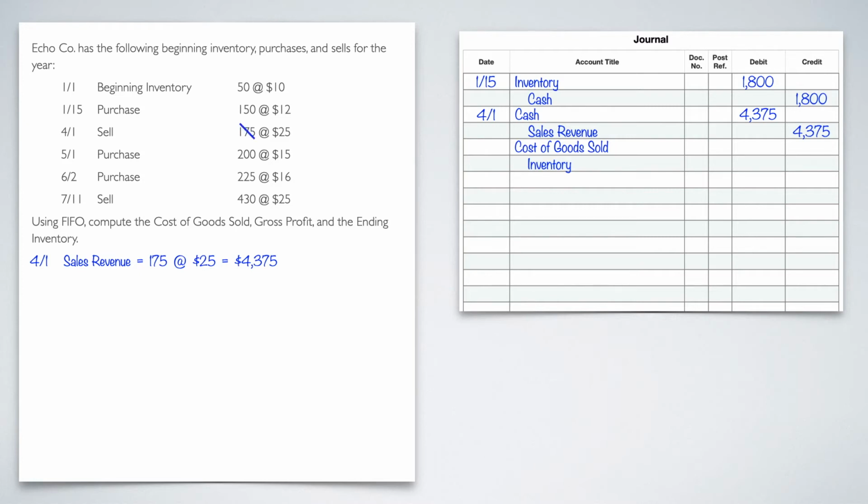I'm done right now with the 175. I don't need to worry about that right now in terms of recognizing more. Granted, I will still have to expense those, but I don't want to use that as a purchase. So now let's get into the cost of goods sold and inventory.